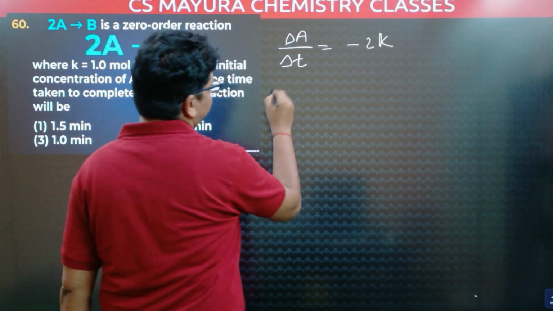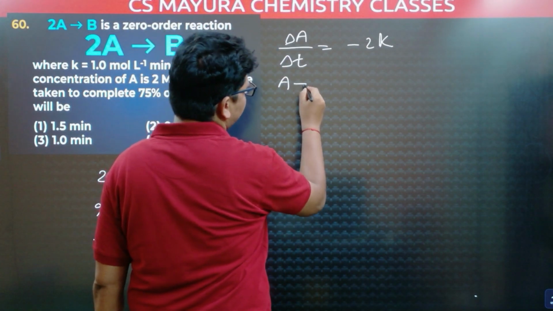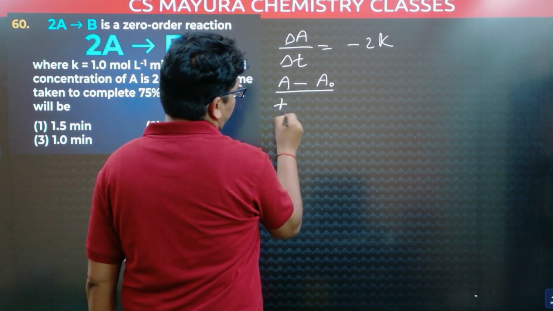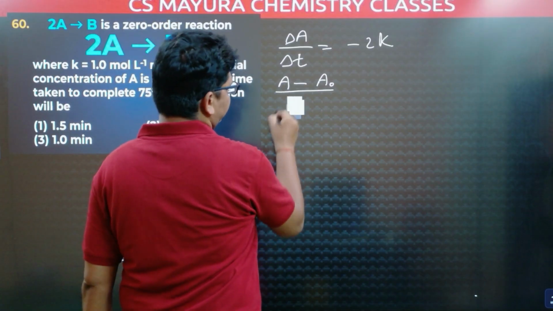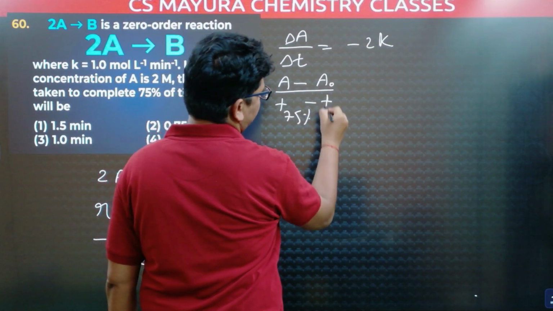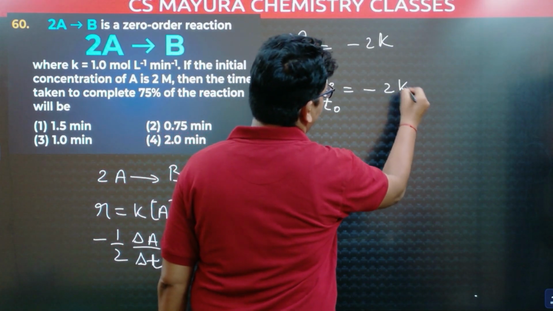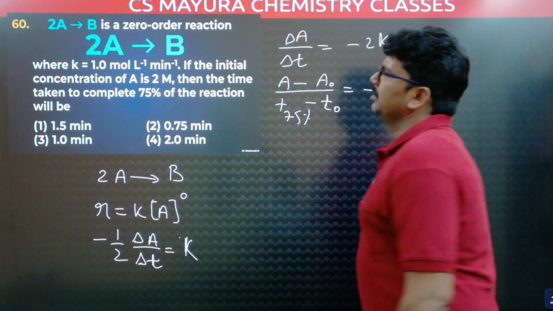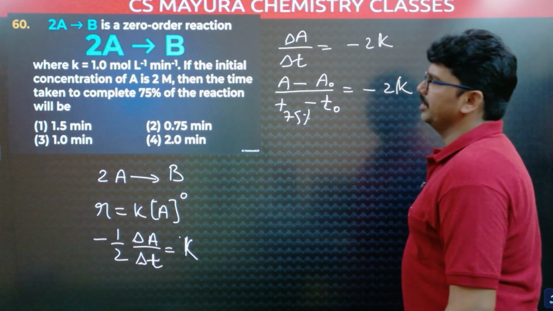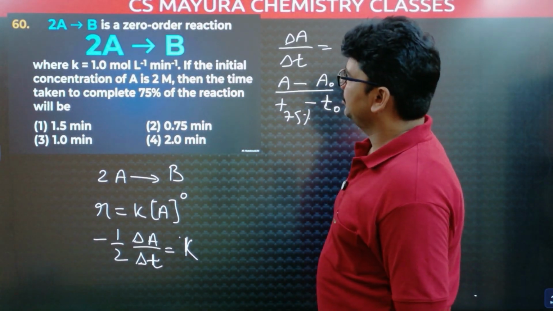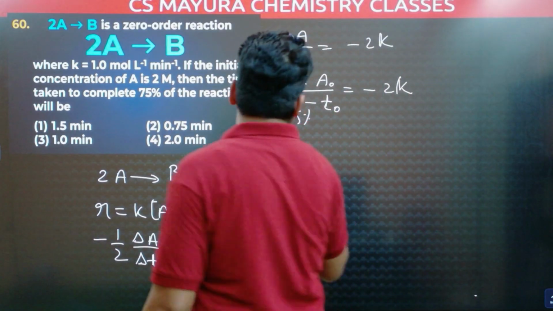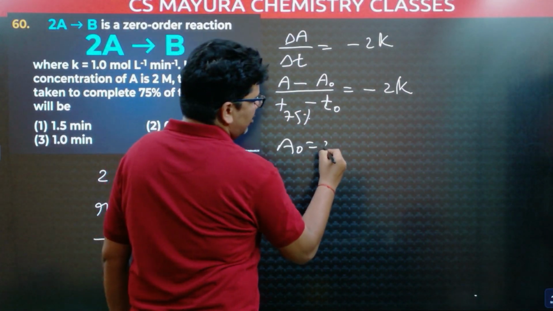Delta A means final concentration A minus initial concentration A naught, and final time, that is T 75% minus T naught, is equal to minus 2K. So here K value is given, K value is 1. Initial concentration is 2 molar. Then the time taken to complete 75%. A naught value is 2 molar.